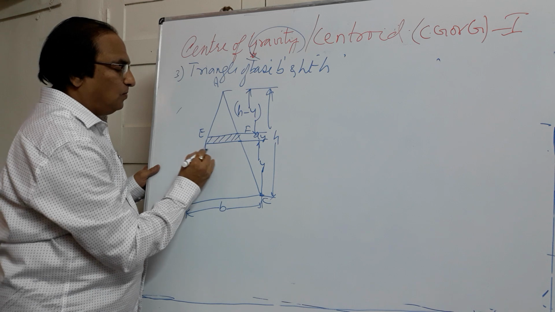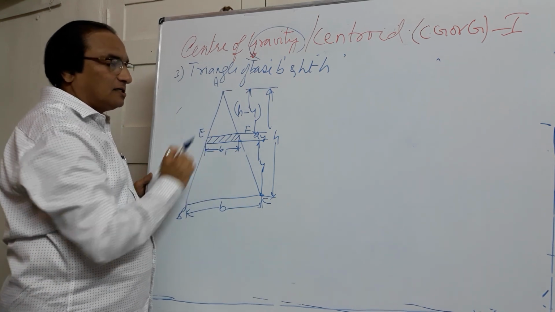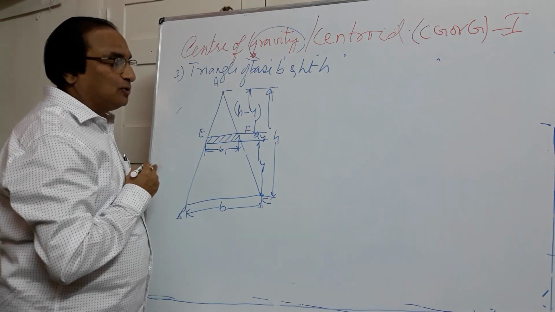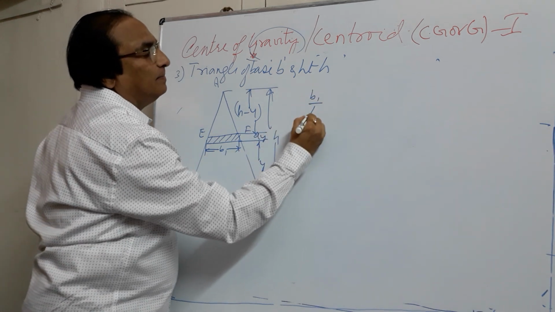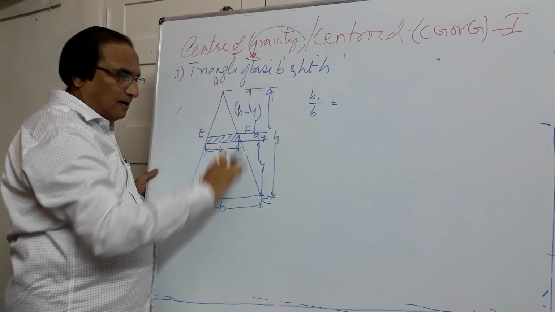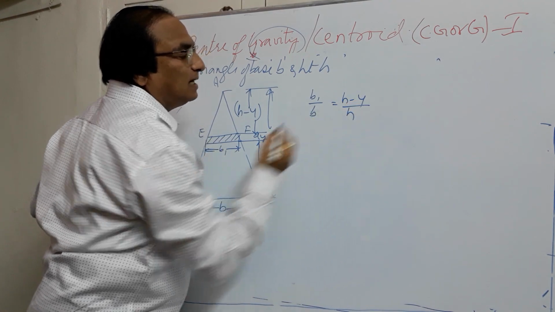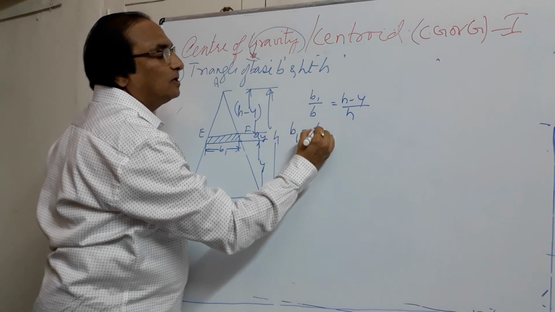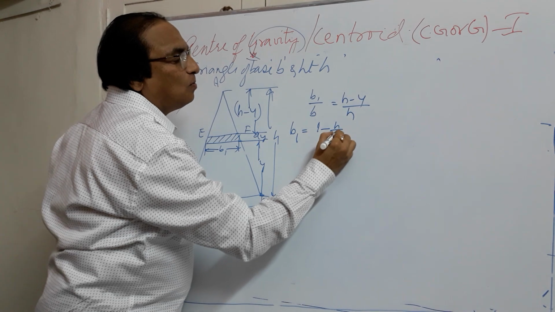Suppose I call this width b1. The thickness is so small that it is a rectangle rather than a trapezoid. So let us use the property of similar triangles. b1 by b will be equal to this height divided by the total height. This height will be h minus y, divided by the total height h. So b1, the width at any location, is given by (1 minus y by h) into b.